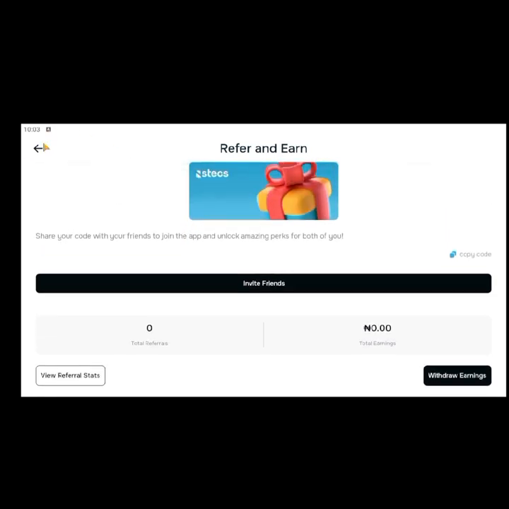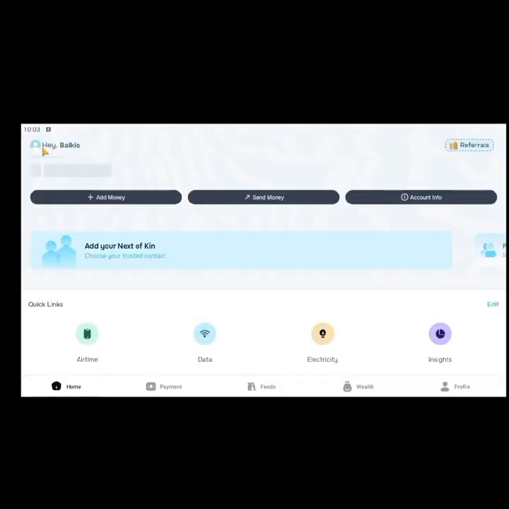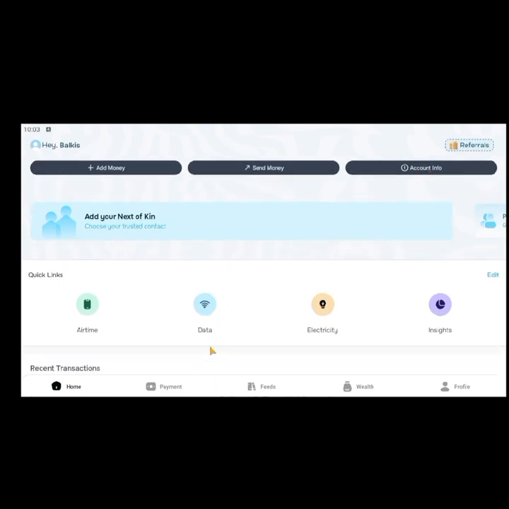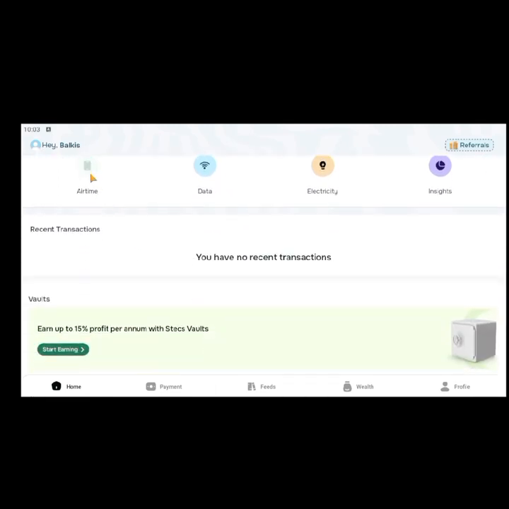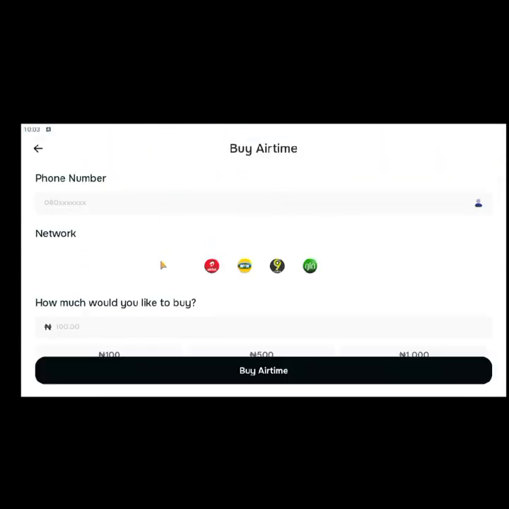But since you have not finished setting up your profile, you can't see the referral code, the same way you can't see your funding details too. Then what else can I show us? You can get airtime too from here. Click on airtime and you can see the normal way you buy airtime on your normal banks.